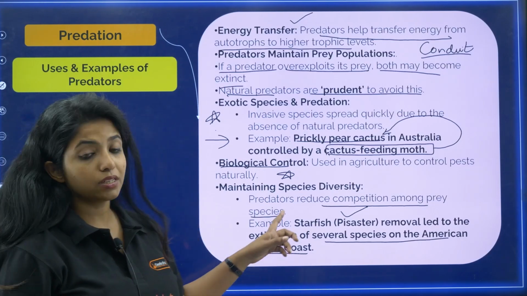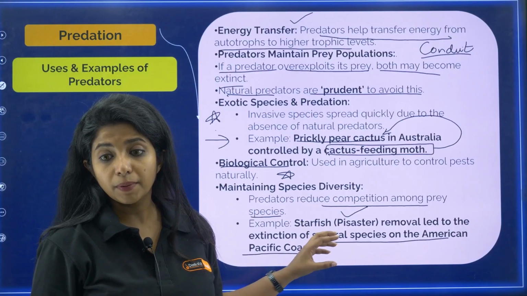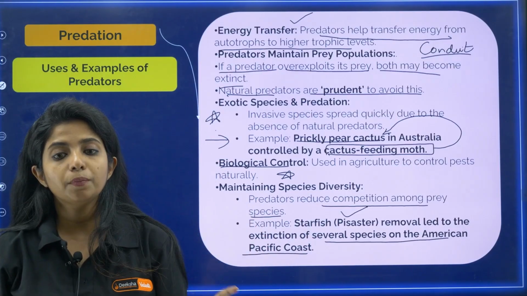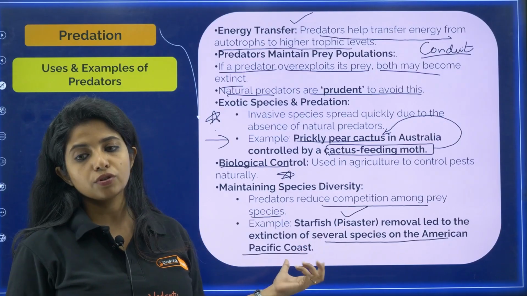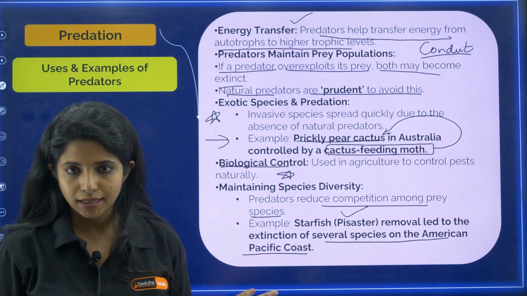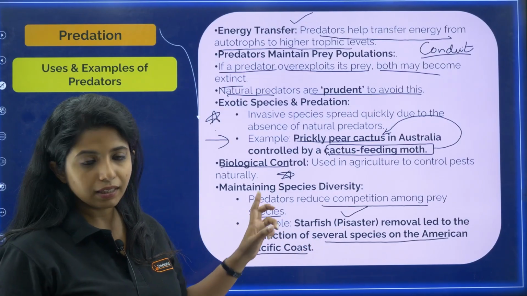Now there is one more thing, that is starfish. Over here predators are helping in reducing the competition among the prey species. So when this starfish was removed, what happened on the American Pacific coast? There are several species that got extinct. Okay, so I hope this is clear.